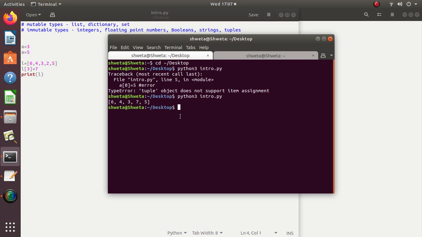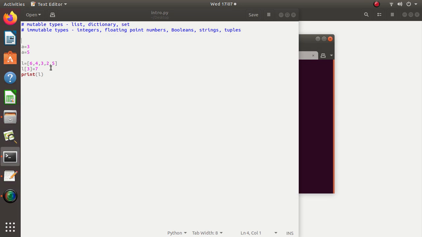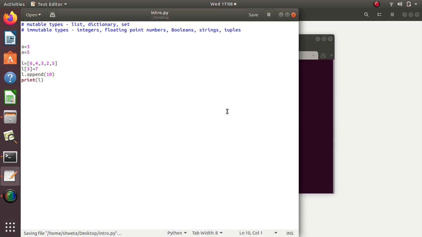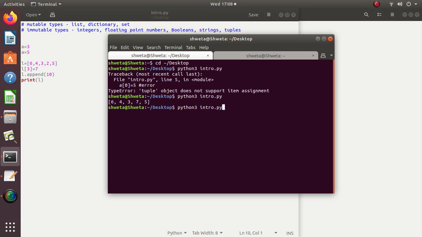Similarly, I can extend the length of a list. If here I write L dot append 10, and then again print it, then what value will I get? Now the length of the list is 6, so the value 10 got added, it got appended at the end of the list.